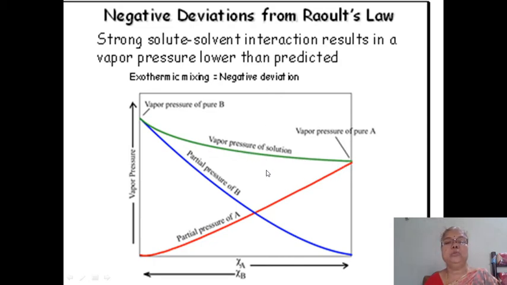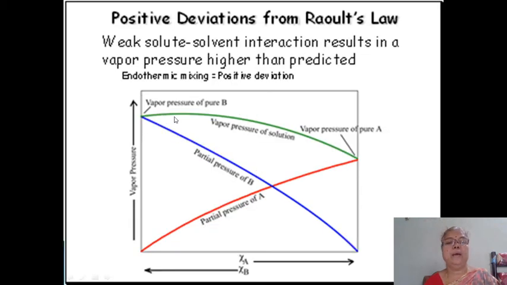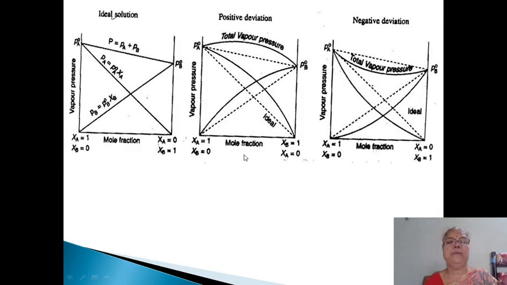Therefore, these solutions show negative deviation. Here, this solution shows positive deviation, so these curved lines are above the straight line. Therefore, such solutions are real solutions which show positive deviation.